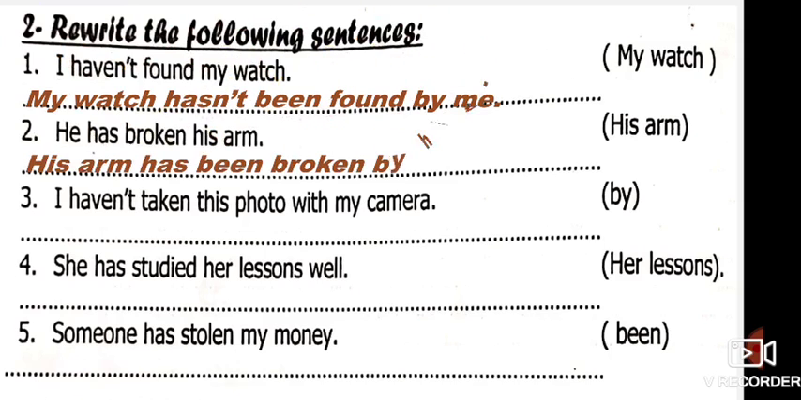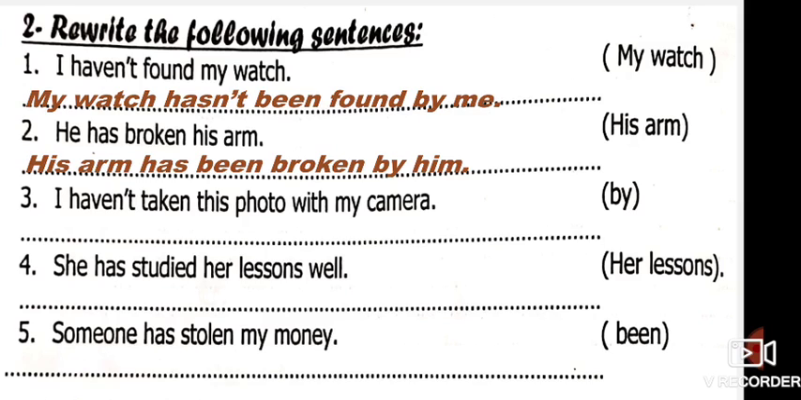His arm has been broken by him. In the first sentence, with I we put have or haven't. But with watch we put hasn't because watch is singular and it takes has like he, she, and it. But in the second, his arm is singular and he is a singular pronoun, so we put has in both answers. Okay, he has broken his arm.